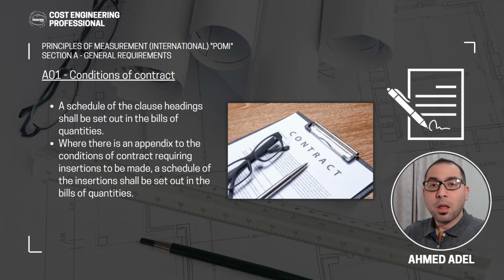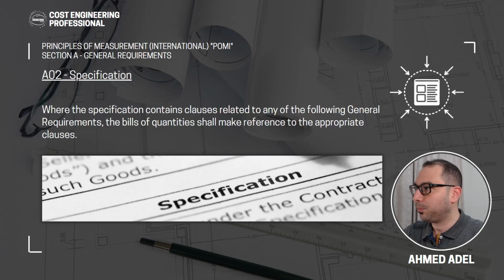So in that case, this condition, from the perspective of the contractor, has a cost impact because it's a risk. So he needs to price for agreeing to this clause. Such things will be in that schedule, where we will list all the clause headings that we have, and the contractor can price for them. So this is regarding the conditions of contract. If the conditions of contract have a cost impact on the project, then we need to keep them in a schedule where the contractor can price each of these section headings.